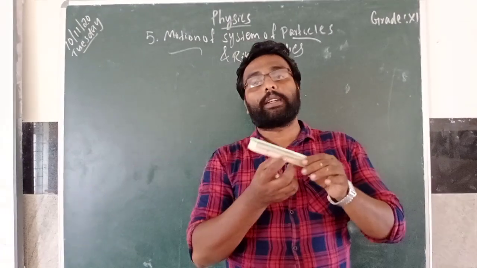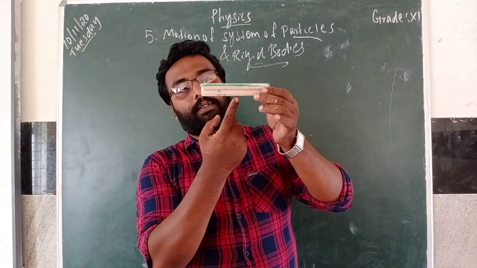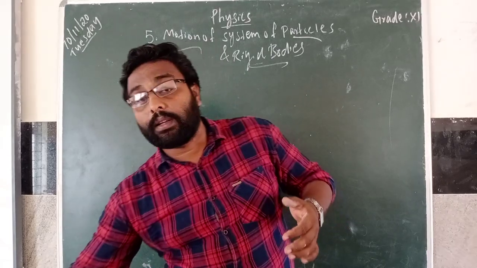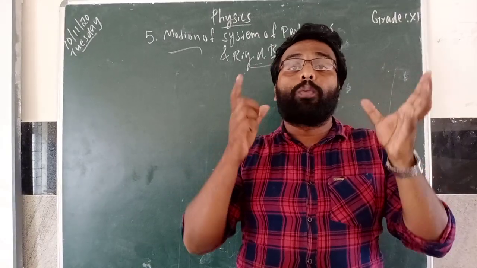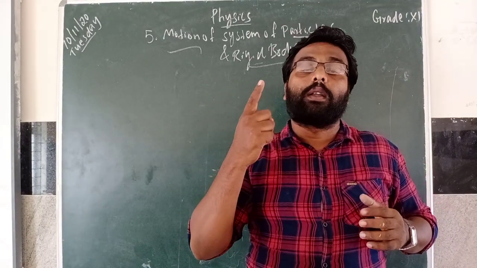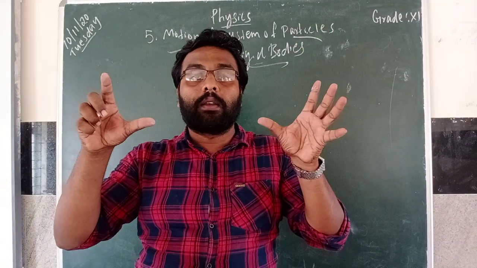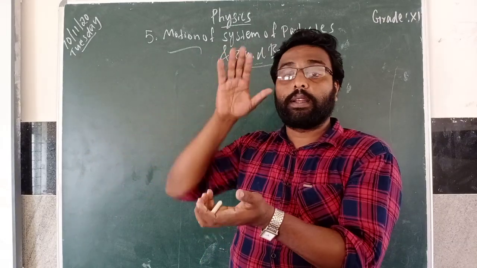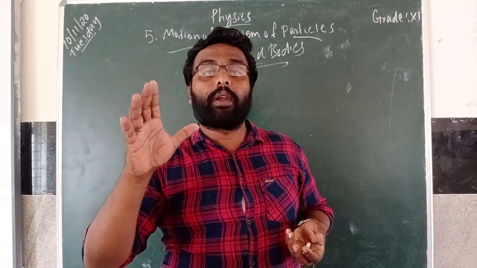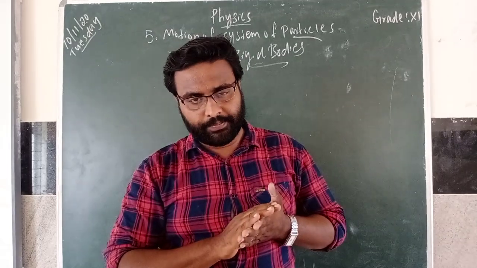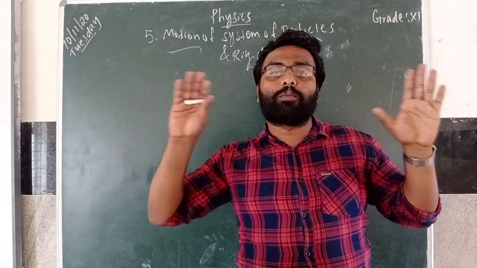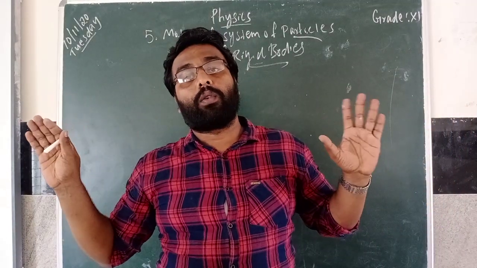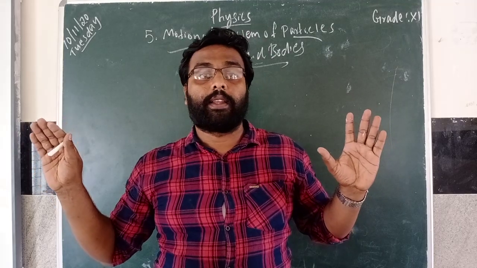If you take an object, we can find the center of mass. You can try to balance any object on your finger. Even some of the players balance the football on their finger. That means the whole mass of that football appears to be concentrated at a point. That point we call the center of mass. That's what I told you. Any rigid body you take, you can find its center of mass easily.